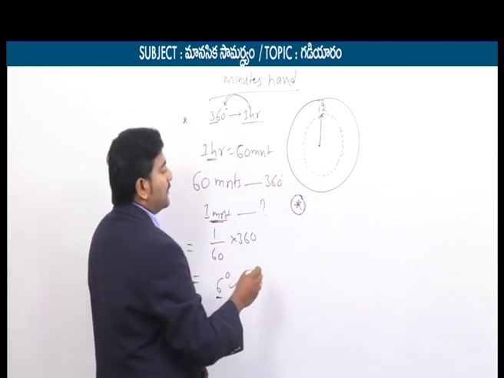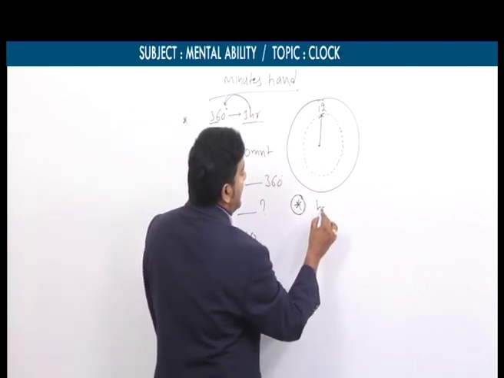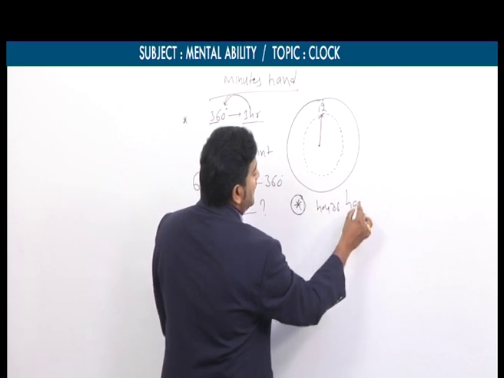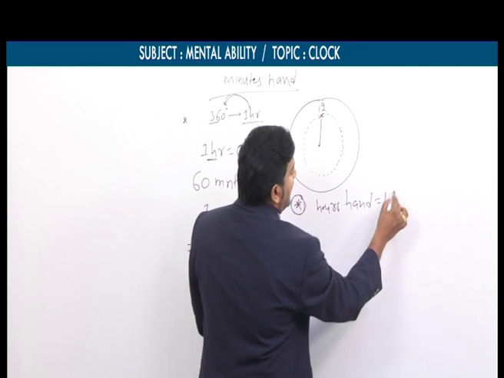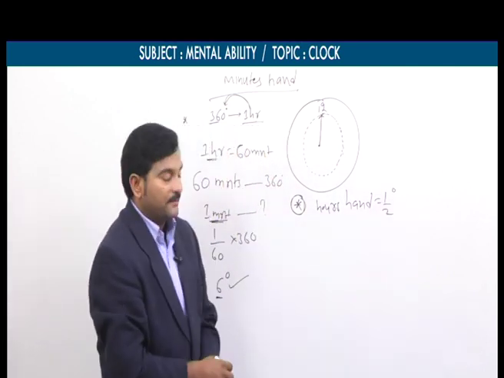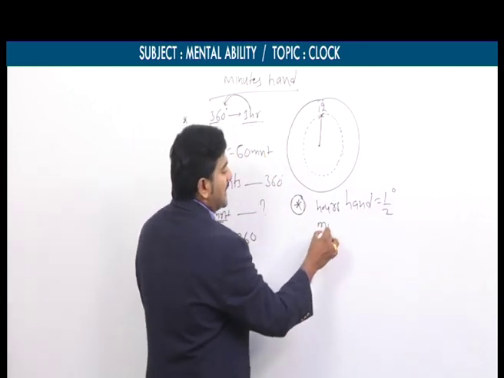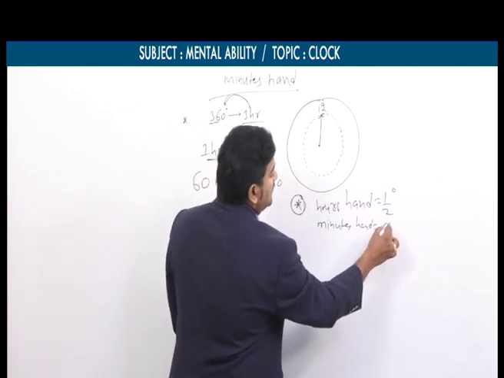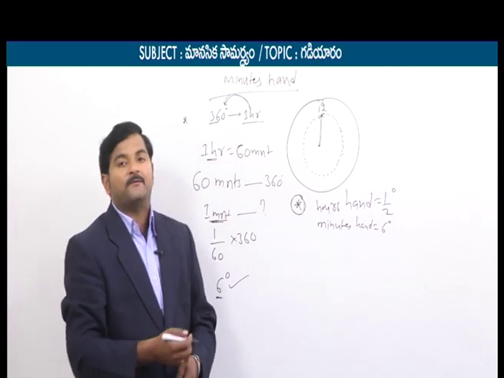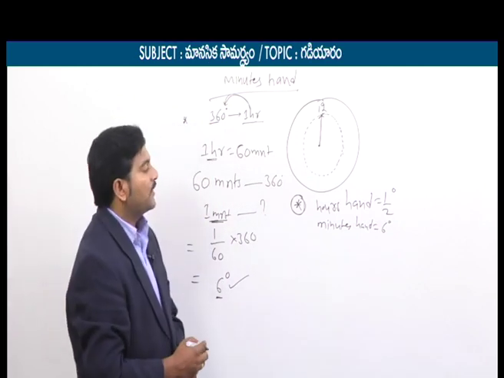If you talk about the hour hand, it makes half a degree in the span of only 1 minute. Similarly, the minute hand makes 6 degrees in the span of 1 minute. So these are the 2 important points.